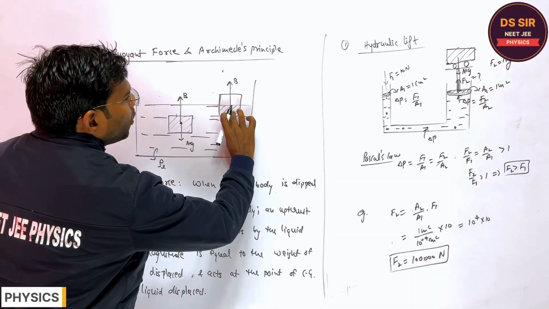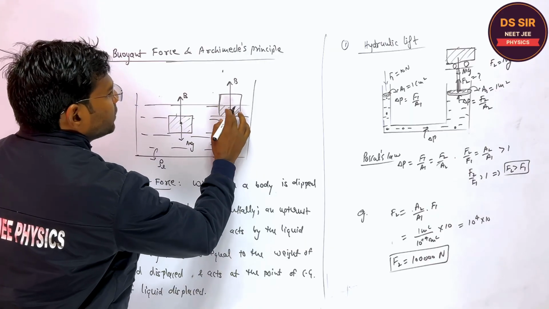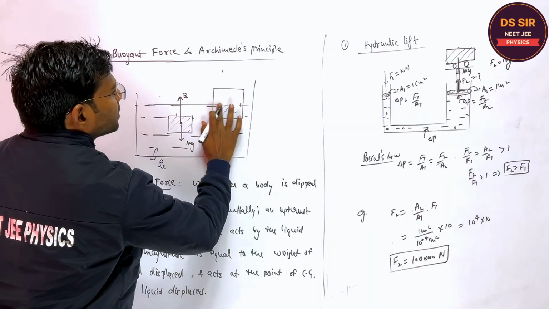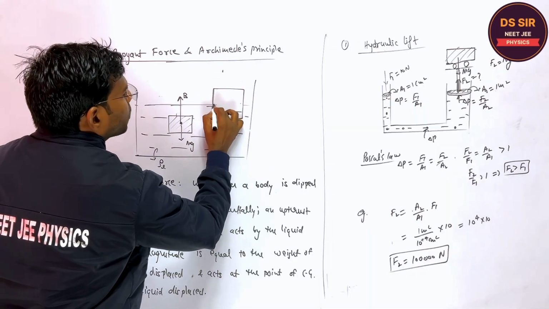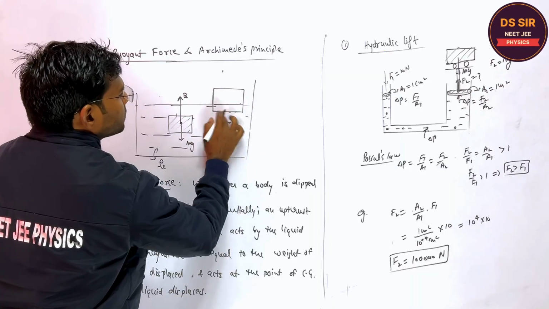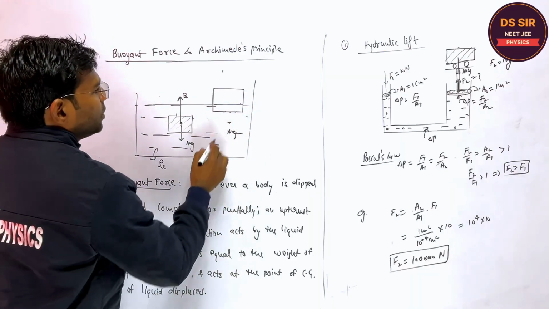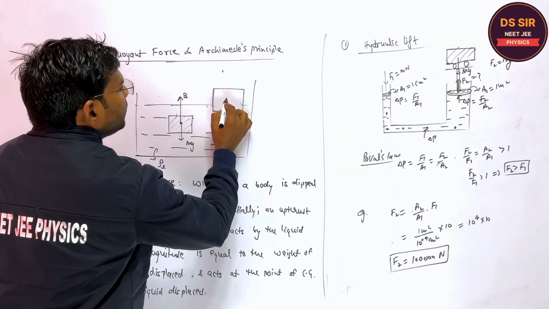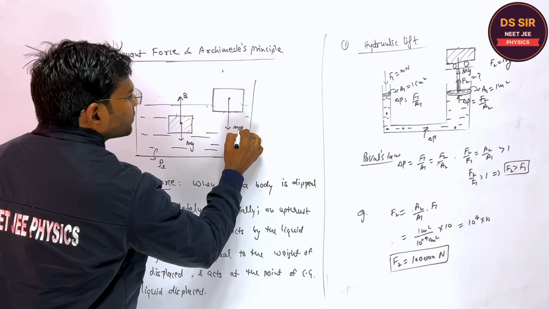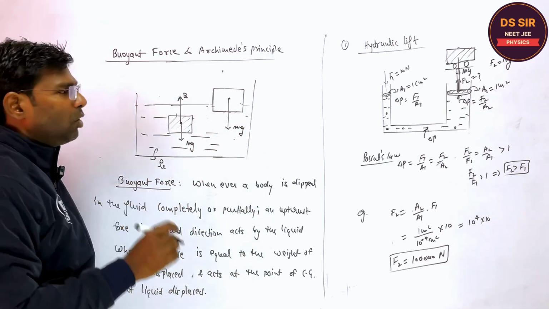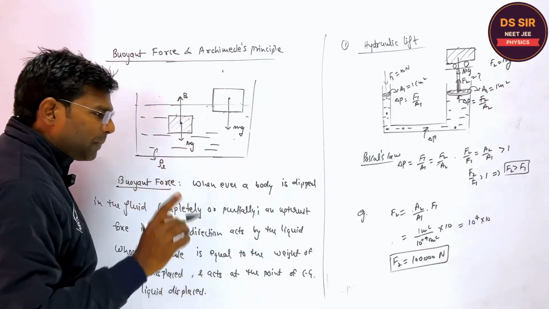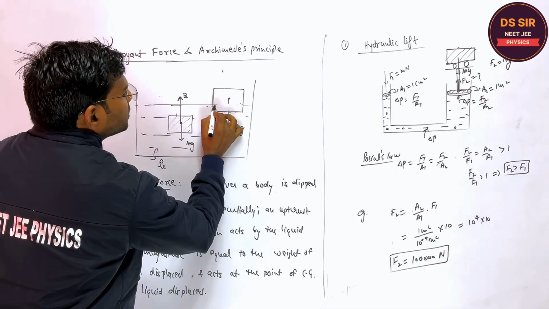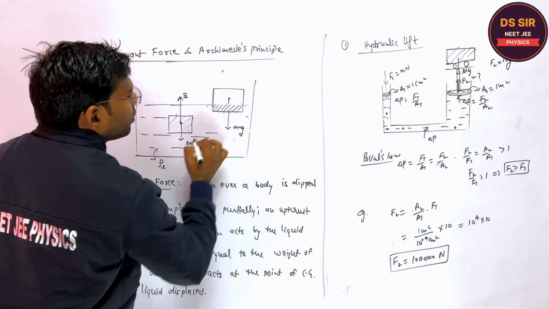For example, listen to one thing: suppose this is a solid body like this, and it is floating because it is lighter than the liquid. So where will the mg act, you tell? The mg will act at the center of gravity. Is it clear or not? Now where will the buoyant force act? The buoyant force will act at the center of gravity of the liquid displaced by this body. This is the liquid displaced. Is it clear or not?